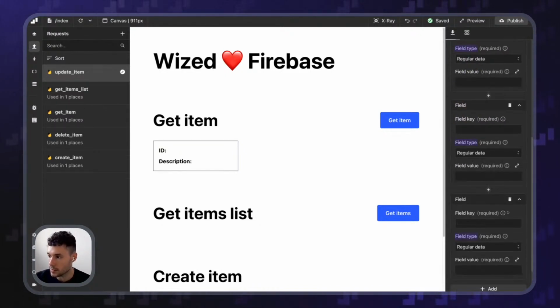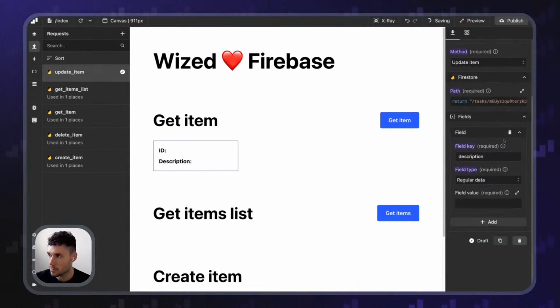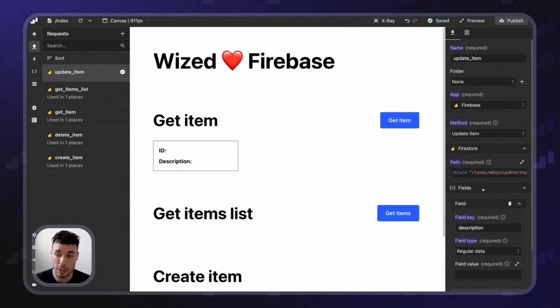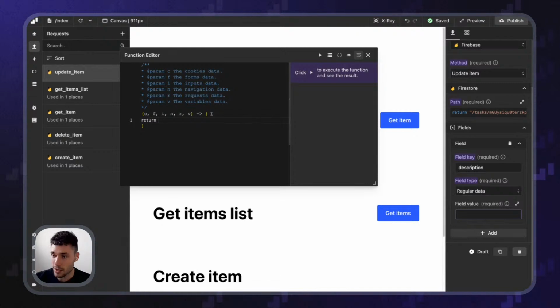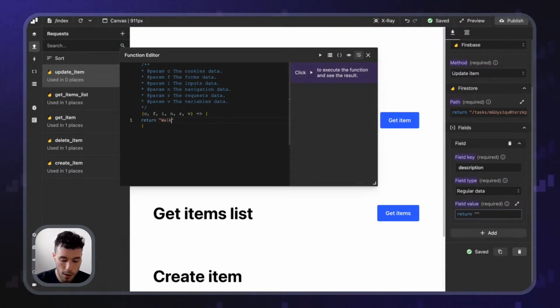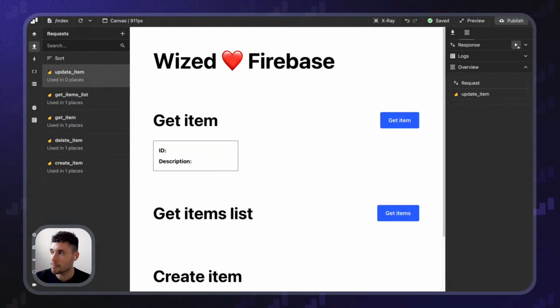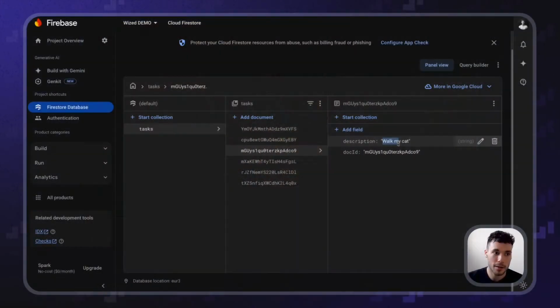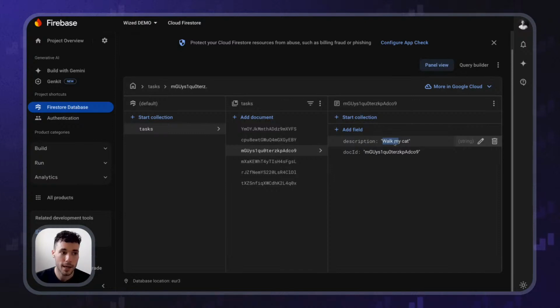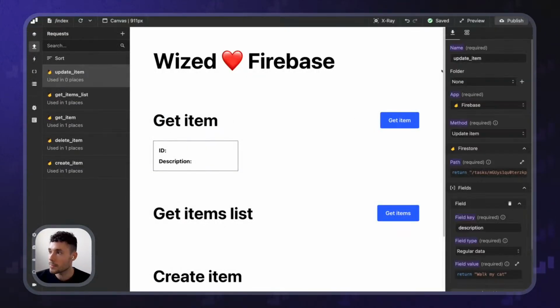You could do as many fields as you wanted. But for now, we only have the description. And in here, instead of walk my dog, I want to say walk my cat. So if I play this request and I come here, now we've updated this to be a walk my cat, like that. So, boom, boom, boom.